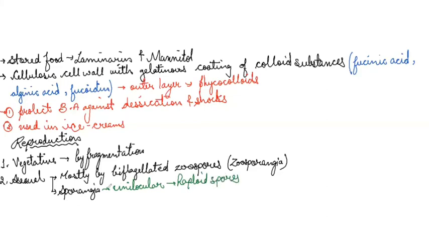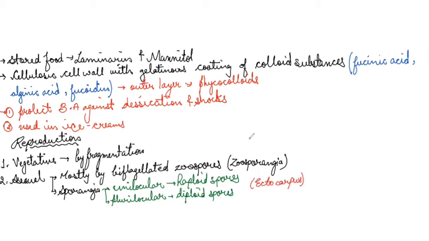And another form of sporangia is there, that is plurilocular, and it produces diploid spores. Such unilocular and plurilocular sporangia are found in Ectocarpus. Remember this example, unilocular, plurilocular sporangia are found in Ectocarpus.